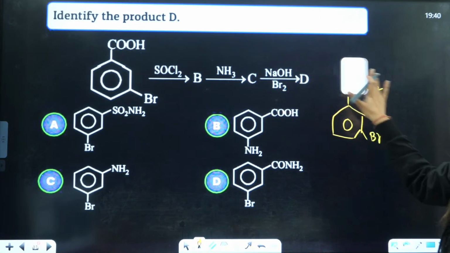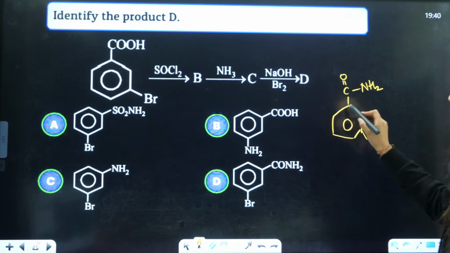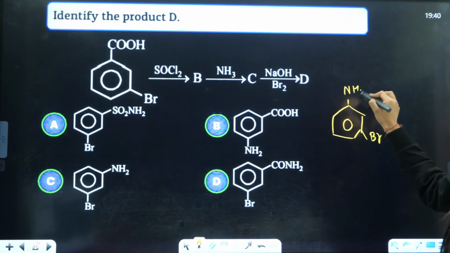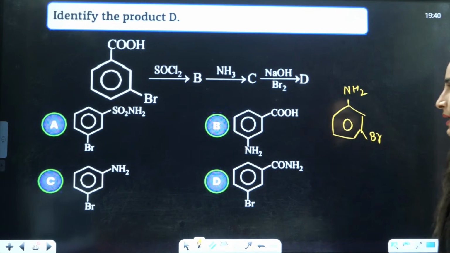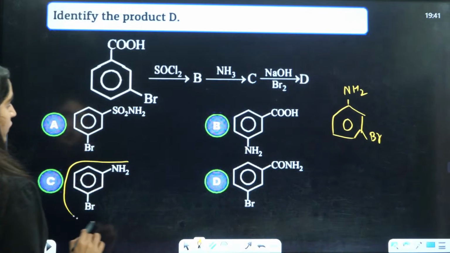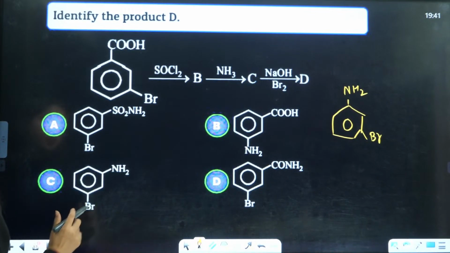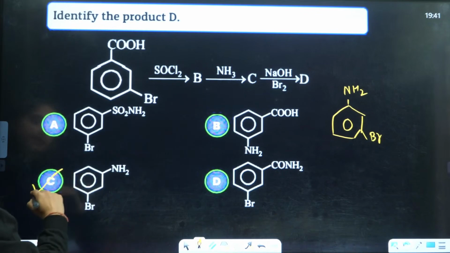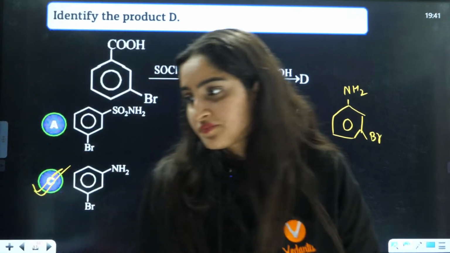CO will be eliminated, and hence you will have only NH2 over here. That means you will have ortho meta, that means this thing you will have. So this is the answer that you will get. So C is the correct answer. Okay? Understood?